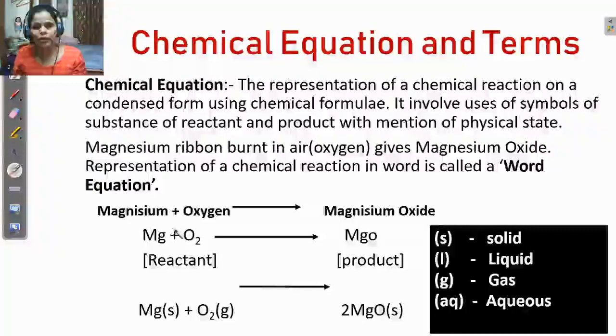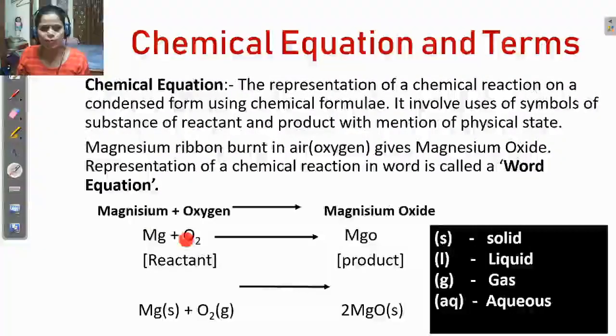When you write the word equation in the form of symbols, the molecular formula of magnesium is Mg, plus O2 for oxygen gas, gives MgO for magnesium oxide. So this is a chemical equation. Is it clear, students?